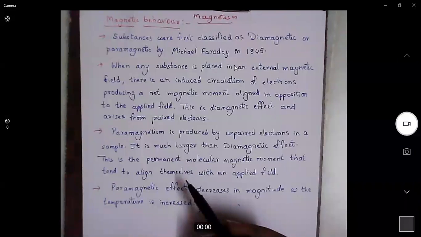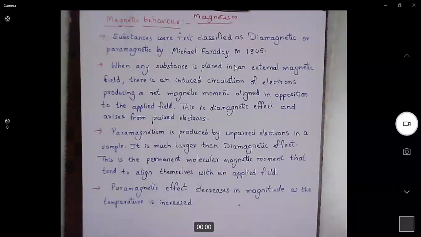Paramagnetism results from the presence of single electrons or unpaired electrons. So paramagnetism is always larger than diamagnetism. Paramagnetism is a permanent molecular magnetic moment that tends to align itself with an applied magnetic field. So paramagnetic nature is a permanent nature.